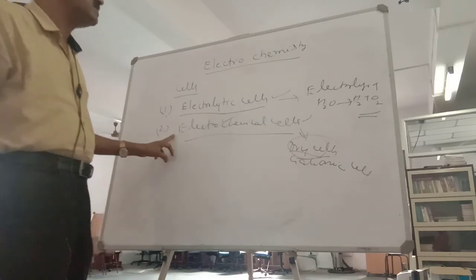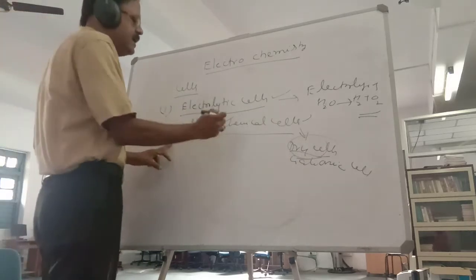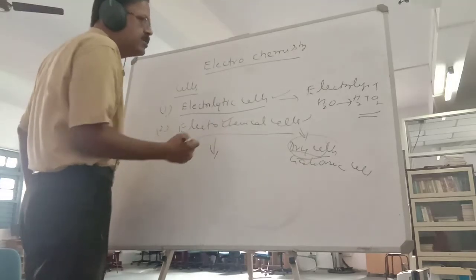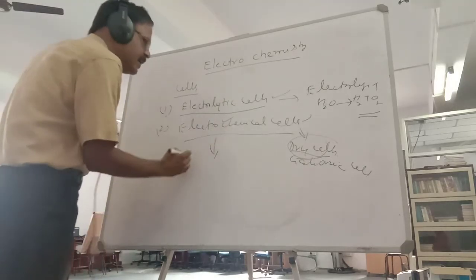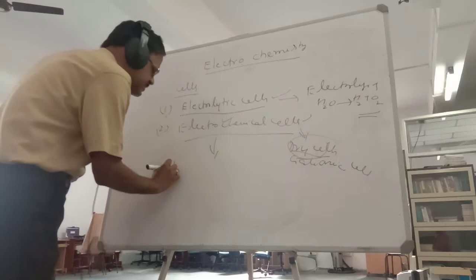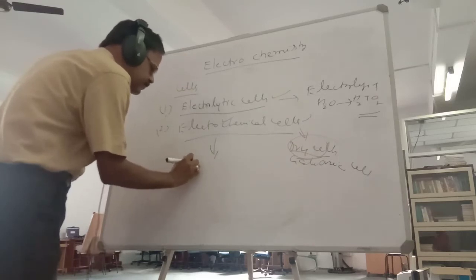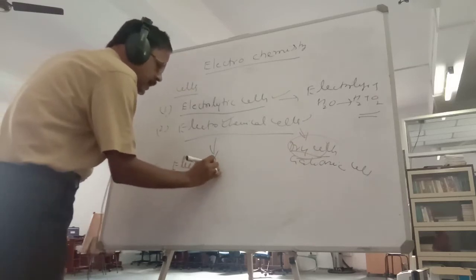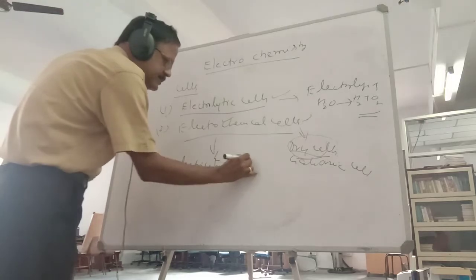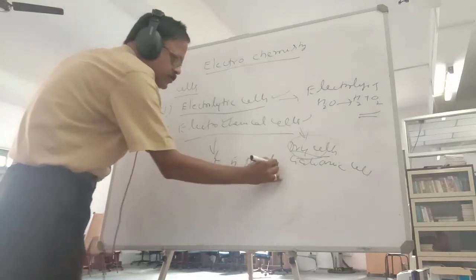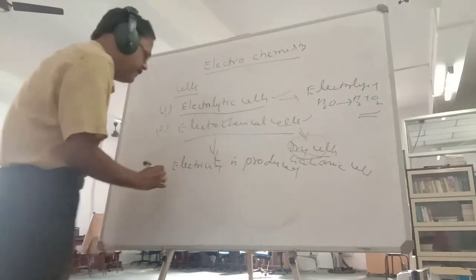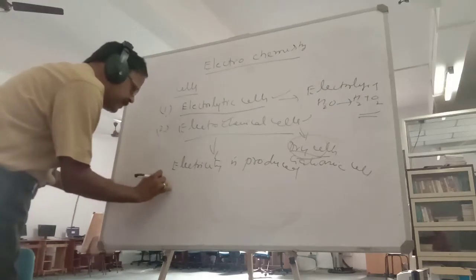So what is the difference between an electrolytic cell and an electrochemical cell? In an electrochemical cell, electricity is produced by means of a chemical reaction.